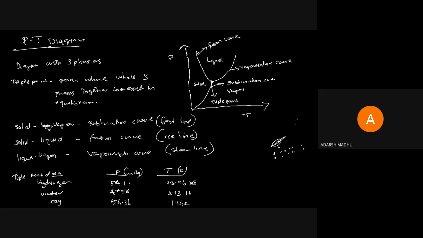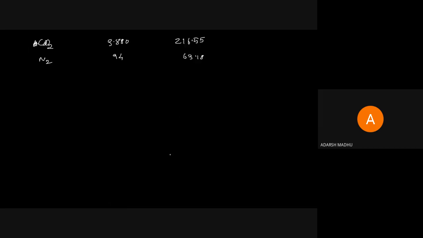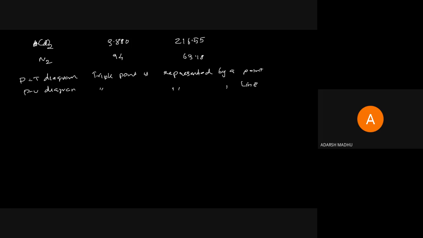And next, in the PT diagram it is very important. In the PT diagram we will get the triple point as a point. Triple point is represented by a point. Okay, in the PV diagram the triple point is represented by a line.